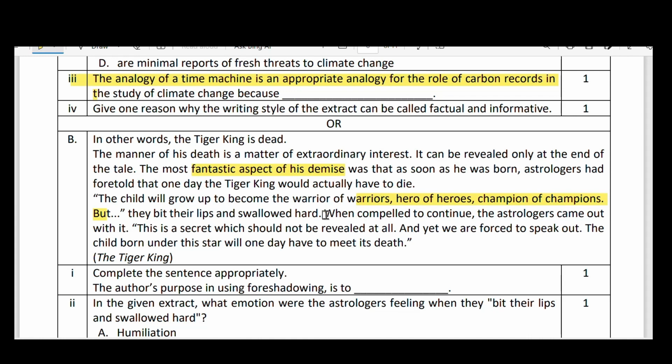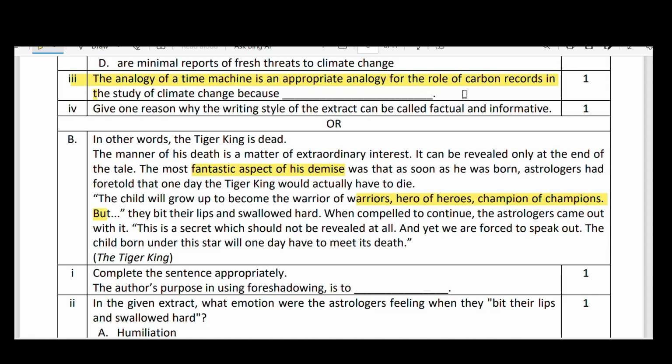Characters are praised here. And but, I told you already, is a bit bitter. They bit their lips and swallowed hard when compelled to continue. Swallowed hard means, why did they swallow hard? There was some unease to express their feelings. To continue, the astrologers came out with it. This is a secret which should not be revealed at all, and yet we are forced to speak out. The child born under this star will one day have to meet its death. Meet its death means the child who was born in this star, in the hour of bull, and bull and tiger are enemies. We have discussed already in the